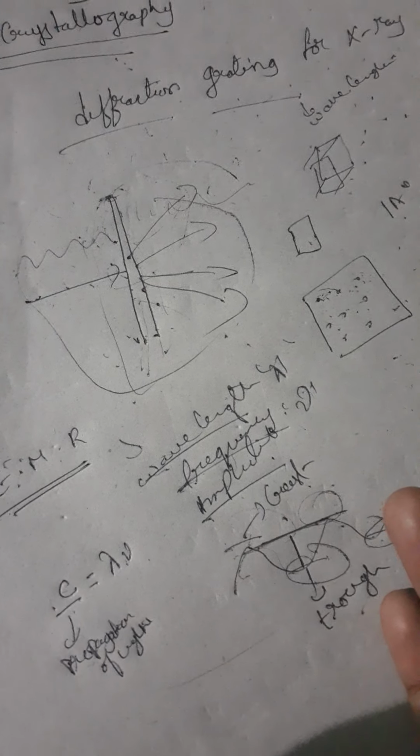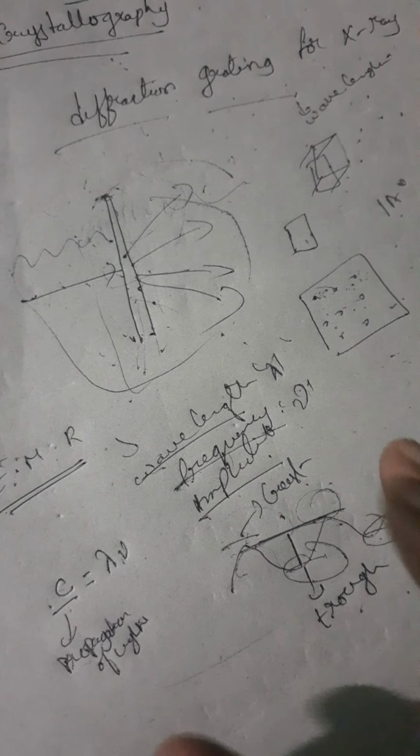Why have I told you about electromagnetic radiation? Whenever we take X-rays, let us think that X-rays are passing from two separate points.